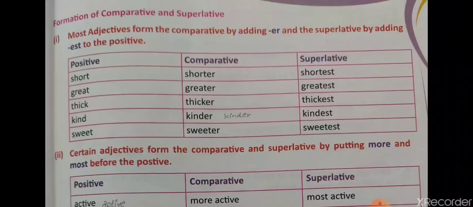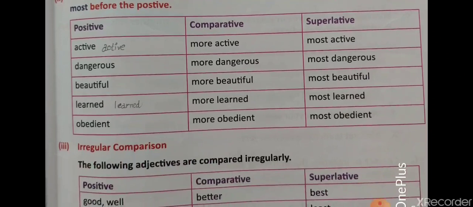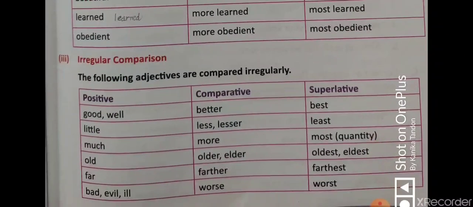For example, short, shorter, shortest; great, greater, greatest; thick, thicker, thickest; active, more active, most active; dangerous, more dangerous, most dangerous; obedient, more obedient, most obedient; beautiful, more beautiful, most beautiful. And good, better, best; old, older, oldest; far, farther, farthest; bad, evil, ill, worse, worst. With this, the explanation part of the chapter is over. Let us come on to the exercise.